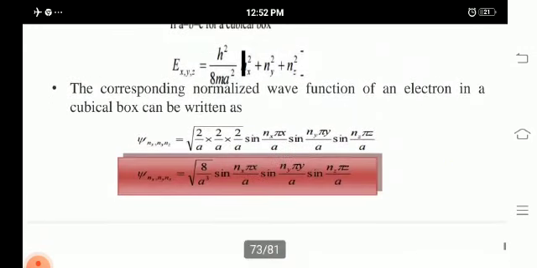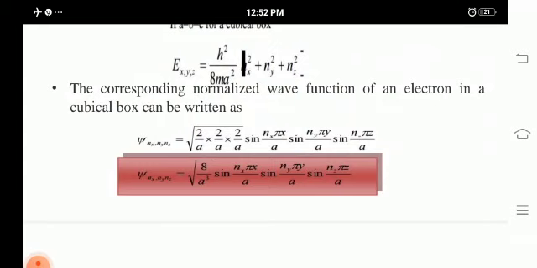Here Exyz, equal to h squared by 8ma squared into nx squared plus ny squared plus nz squared, is called the eigen energy value, and psi xyz, equal to the square root of 8 by a cubed sin nx pi x by a sin ny pi y by a sin nz pi z by a, is called the eigenfunction of a particle